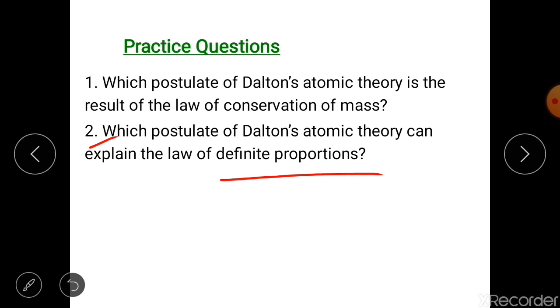Now students, we have seen the practice questions, the various postulates and drawbacks of Dalton's atomic theory. Though not all the points of Dalton's atomic theory were correct, still it was a breakthrough to understand atoms. At that time, when people were not aware of atoms, the concept of the atom was introduced by Dalton and it gave a direction to others to think about it. So that's why this work by Dalton is very important and still considered. Okay, that's all students. Enjoy learning.